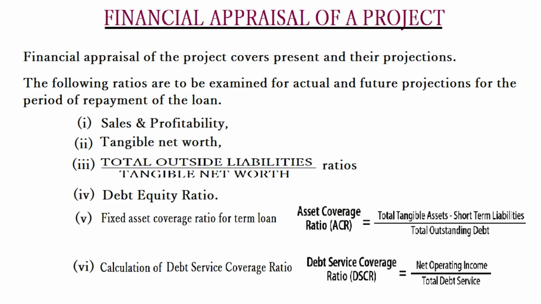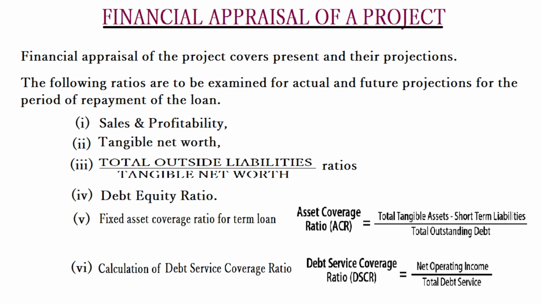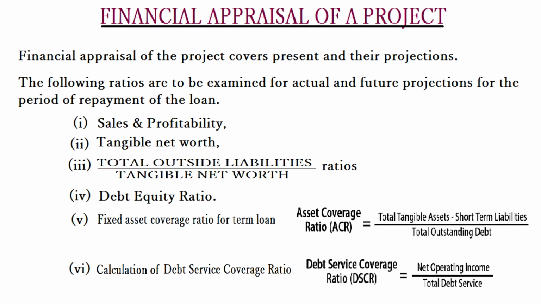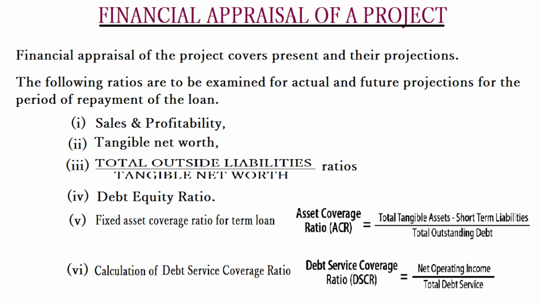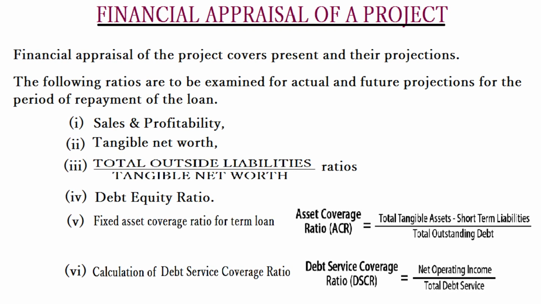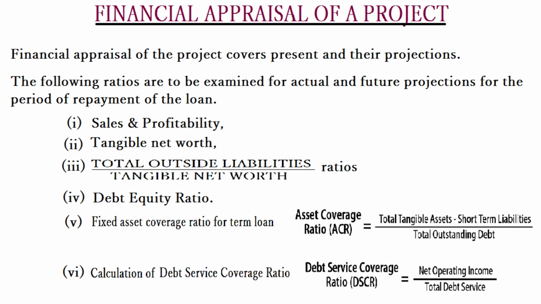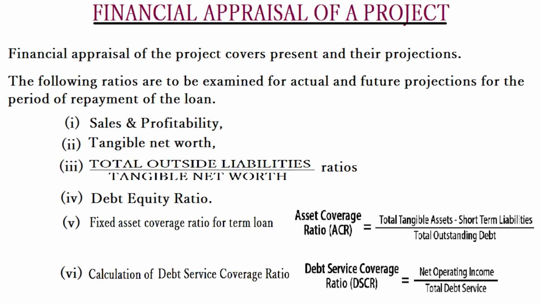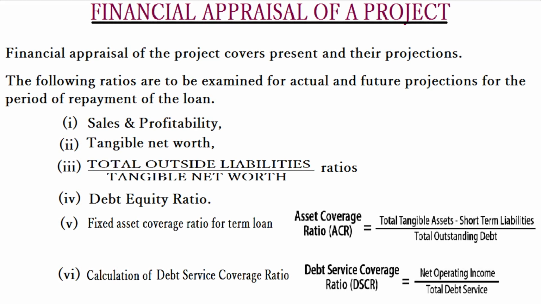Coming on to financial appraisal of a project. Financial appraisal of a project covers present values and their projections. That simply means where the project stands today and what the projections will be over a period of time in future. The following ratios are to be examined for actual and future projections for the period of repayment of loan. These are sales and profitability ratios, tangible net worth, total outside liabilities to tangible net worth, debt equity ratios, fixed asset coverage ratio for term loan, calculation of DSCR, debt service coverage ratio.